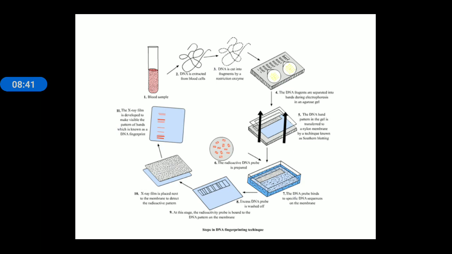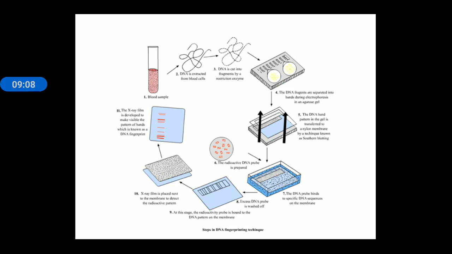Here is the proper technique of DNA fingerprinting. This is the blood sample, and DNA is extracted from this blood sample. The DNA is cut by restriction enzymes, and this cut DNA is separated with the help of agarose gel electrophoresis. As DNA is negatively charged, when it is placed in a positive electric field, the DNA bands separate lengthwise.